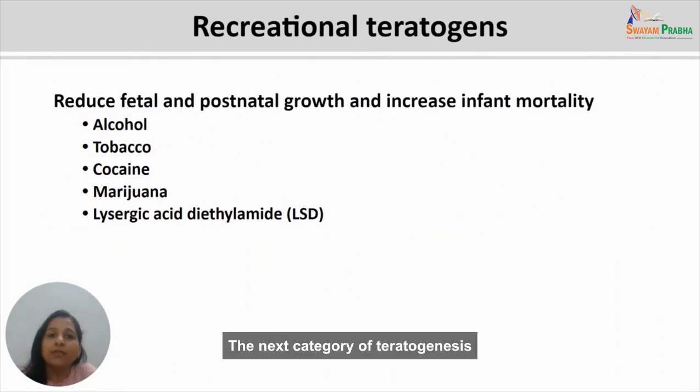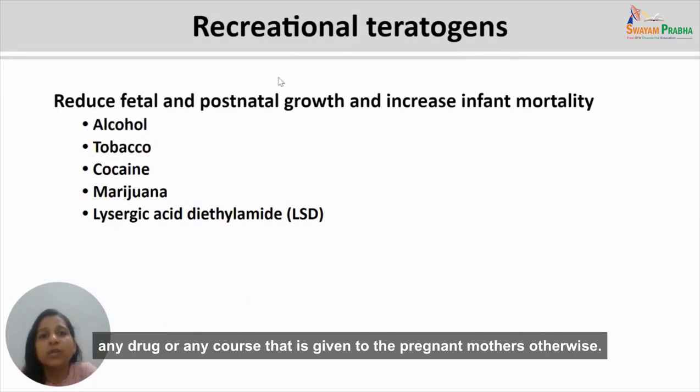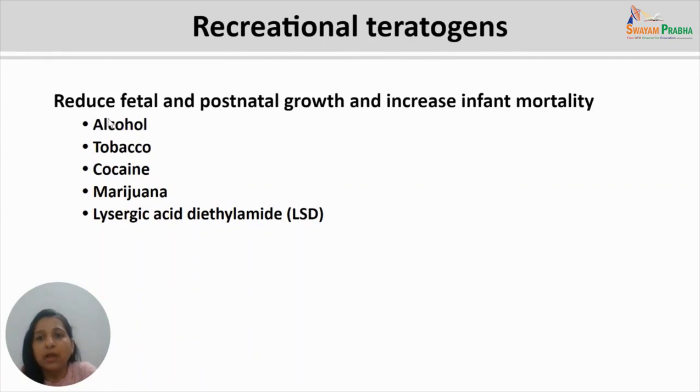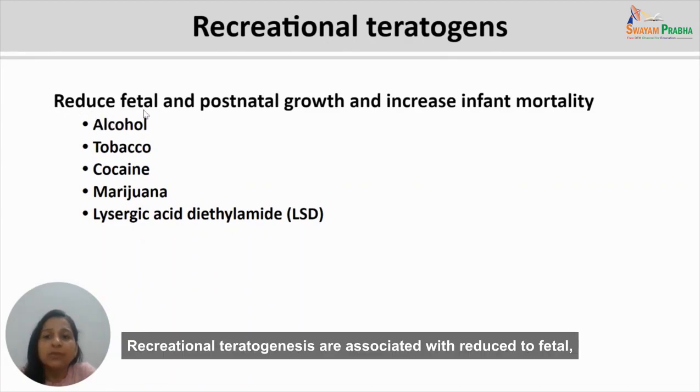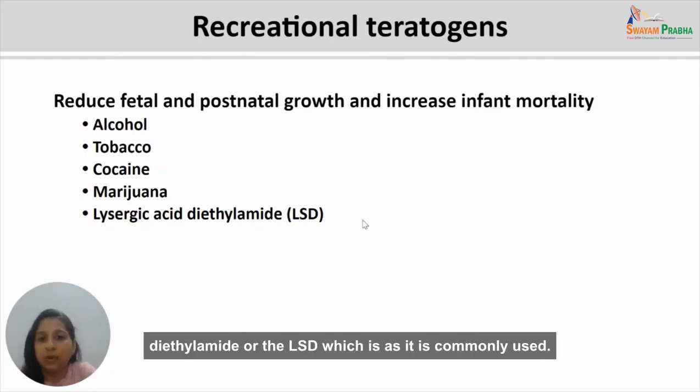The next category of teratogens are the recreational teratogens. These recreational teratogens are the ones which are just taken as recreation. They are not a part of any drug or any course that is given to pregnant mothers otherwise. So these can be easily avoided. Recreational teratogens are associated with reduced fetal and postnatal growth, and they also show infant mortality. Major recreational teratogens are alcohol, tobacco, cocaine, marijuana, and lysergic acid diethylamide, or LSD as it is commonly called.